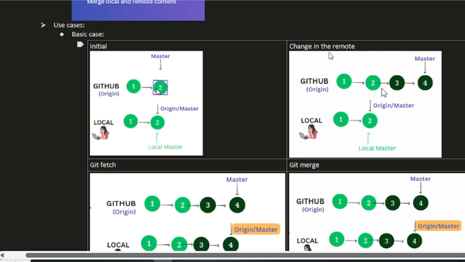Next what would happen is some changes happened in the remote, that is, commits 3 and 4 happen. So now what changed? Nothing changed in the local because we have not touched anything. The only thing is someone has committed the code and pushed the code to GitHub, and so if you notice, the master of the remote will move to 4. Okay.